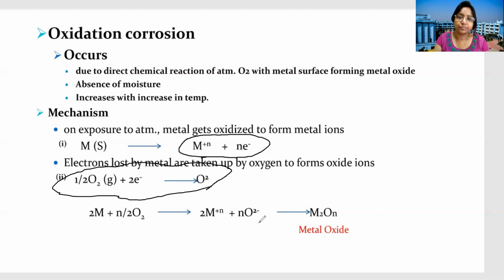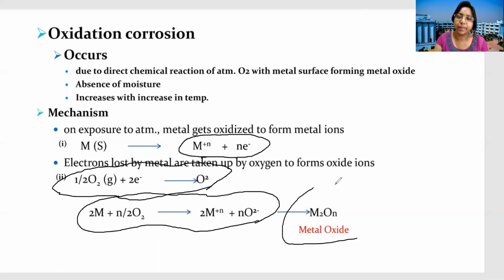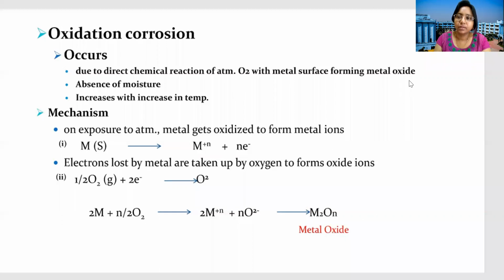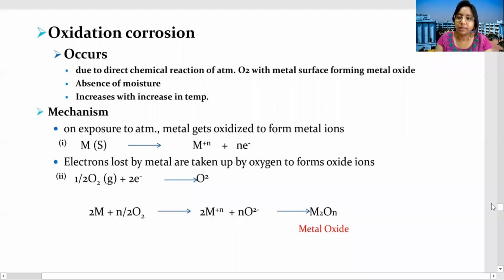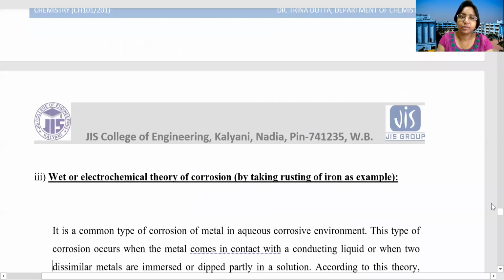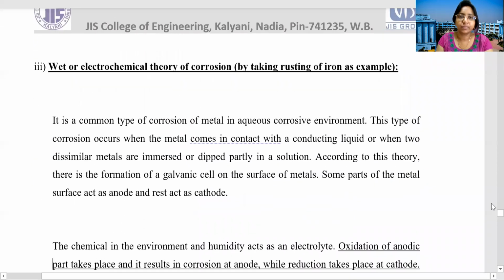Now this positively charged metal and the negatively charged oxygen combine together and we get the metal oxide, that is our product, M2On. So this is the mechanism of dry corrosion.